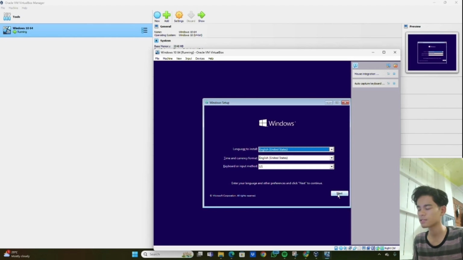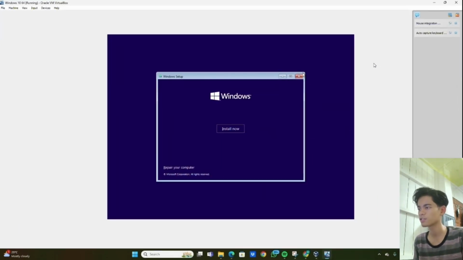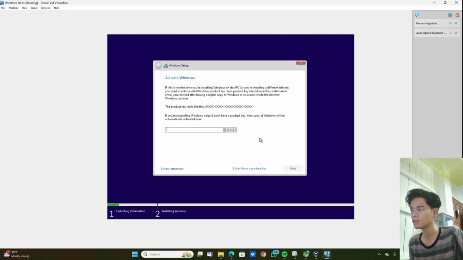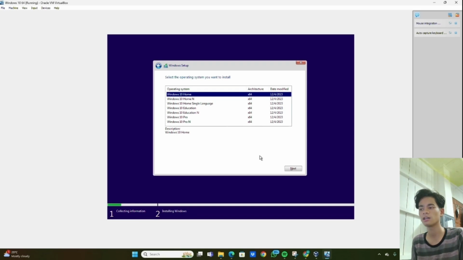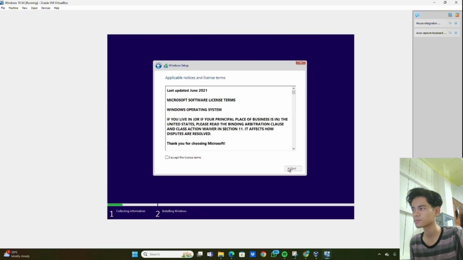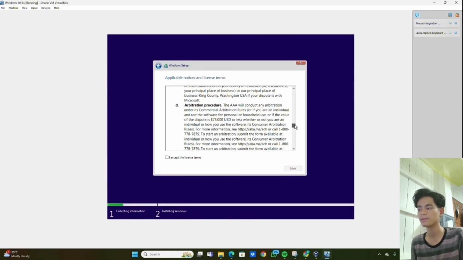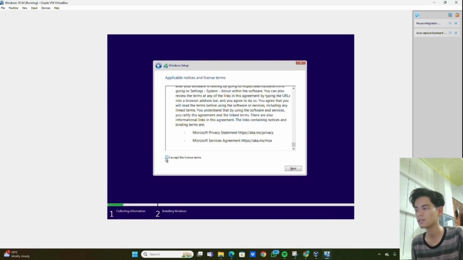And the next step is to click Next and Install now. Now we must wait for setup to start. After it starts, go to I don't have a product key and click on the Next button. Read all the license terms and applicable notices, accept the license terms and click Next.